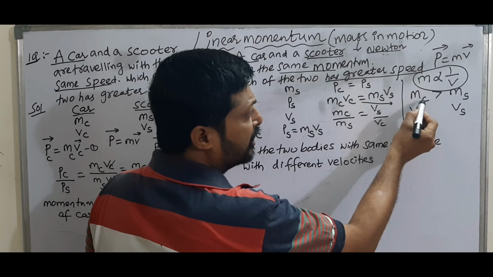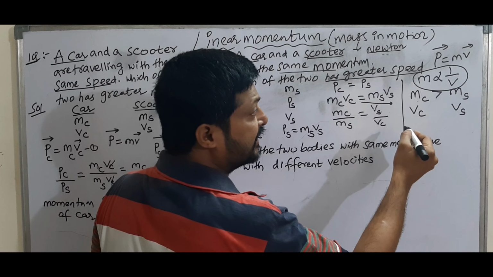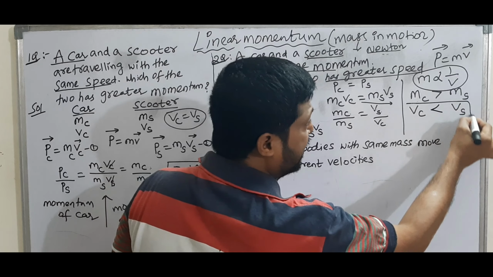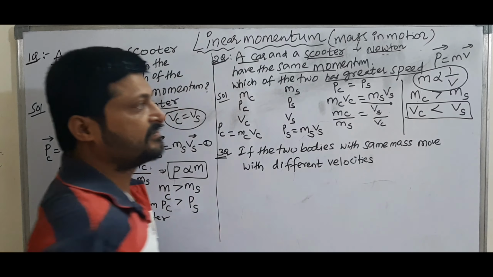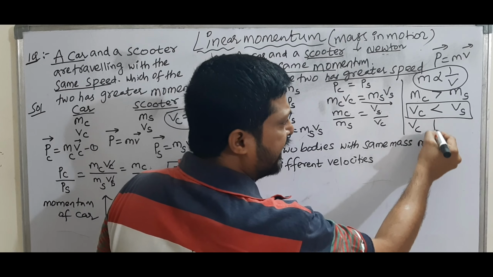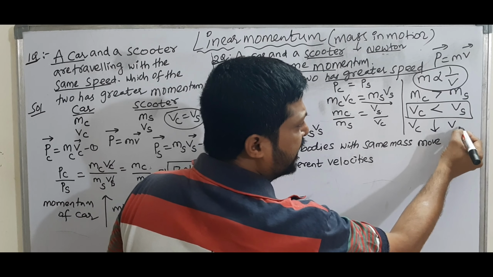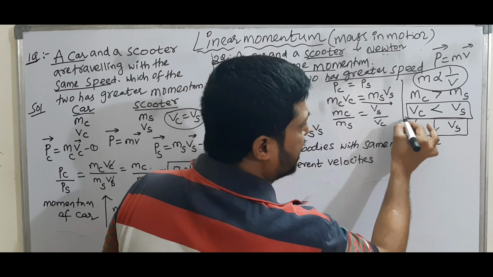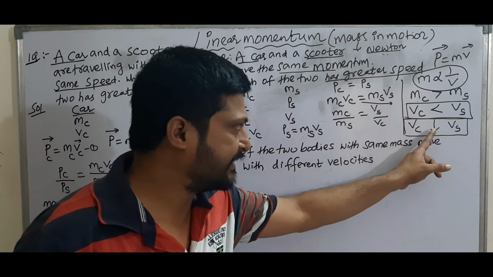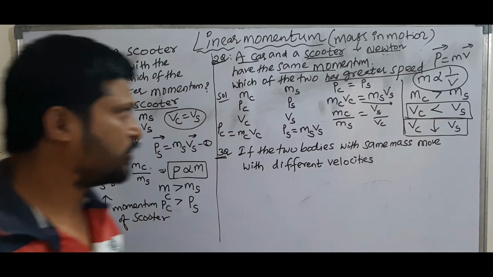If mass of car is greater, then inversely, speed of scooter is greater. So speed of car is less than speed of scooter. This is the answer for the second question.